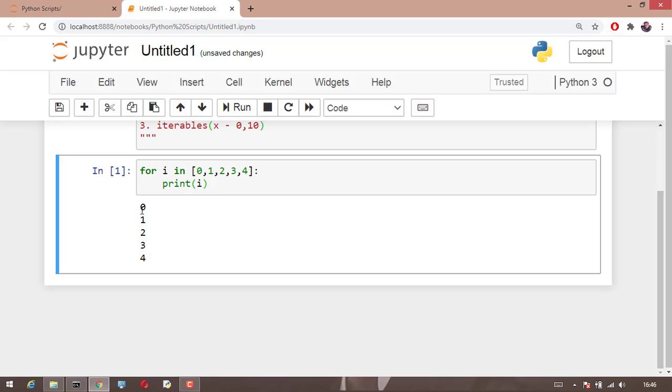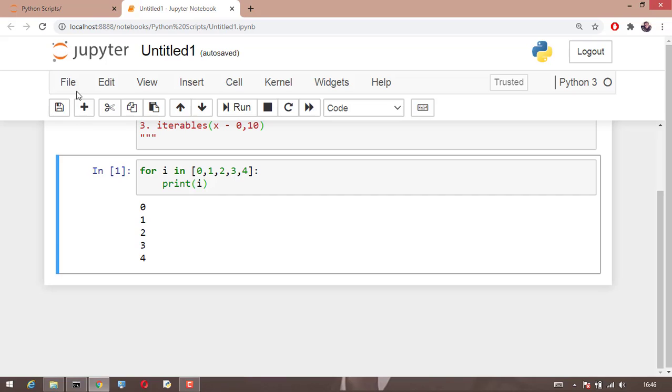First it will print 0, then 1, then 2, then 3, then 4. It is a loop; until and unless the last value is being printed, the loop will not break. Okay, this is one way of showing the for loop.